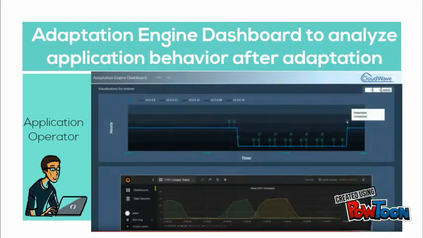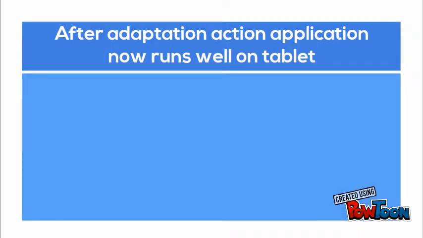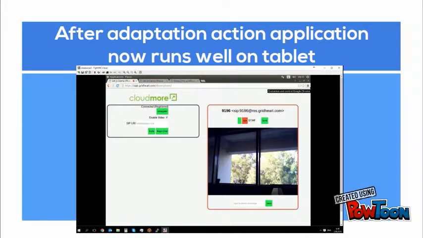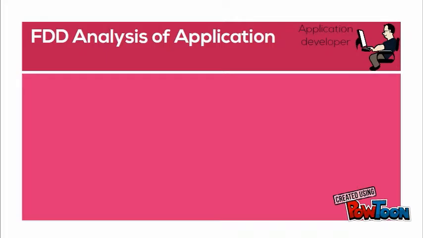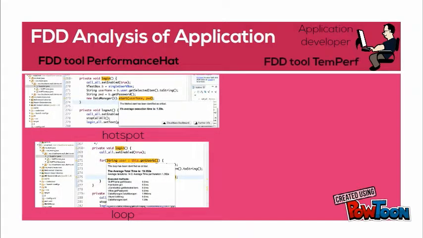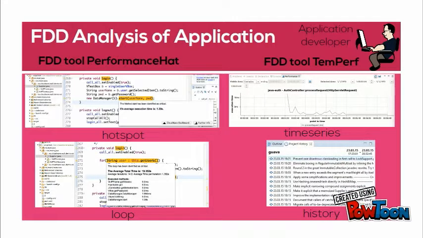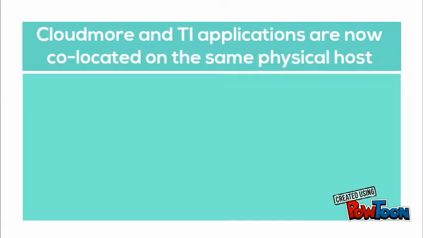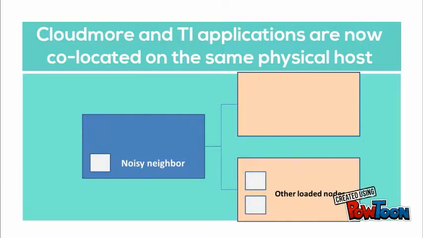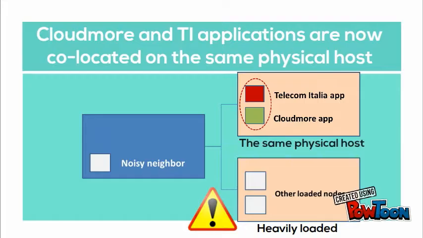The application operator monitors on the dashboard the status of the adaptation actions that were performed and the quality of service metrics for each stack. After adaptation, the CloudMore end user notices that the quality of the video has returned to a normal state. The application developer is able to use a suite of feedback-driven development tools to improve the application, to better match real-world runtime conditions. As a result of the migration, the CloudMore application has been migrated to a physical host where the Telecom Italia application resides.